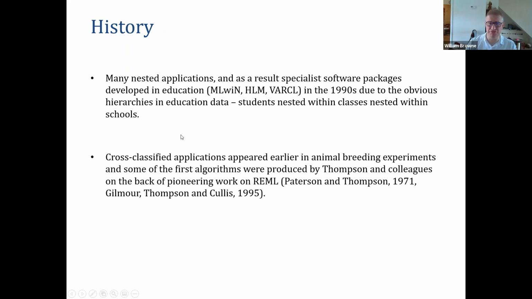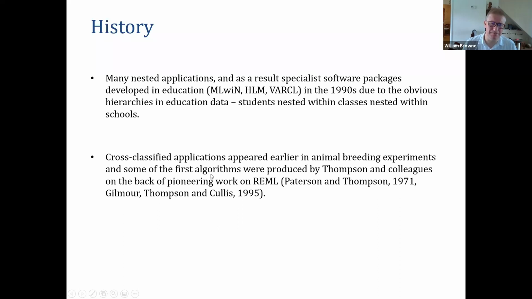Cross-classified models have a different history. The papers that developed some of the algorithms for these methods appeared earlier in other fields, things like animal breeding. If you think about it, when you're doing animal breeding experiments, you're taking one male animal and one female animal, breeding them and seeing what happens. So you've got natural crosses of the males and the females. One of the examples I'll look at in lecture 3 is not animal breeding, it's natural data, but it is animals that are breeding, birds in this case.